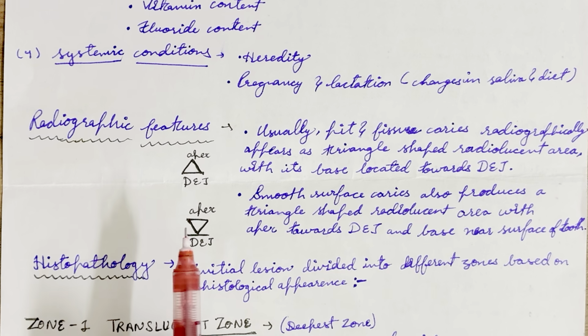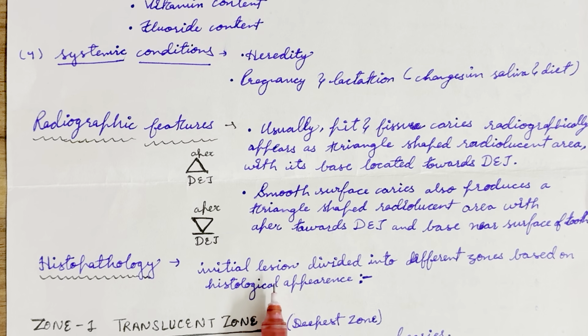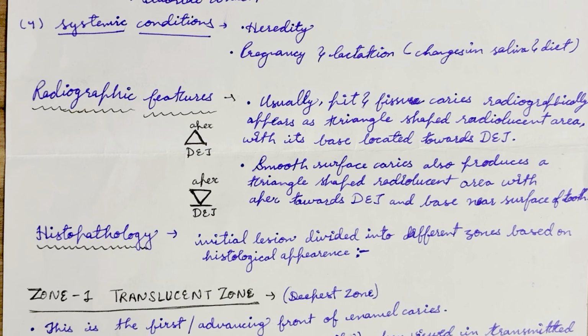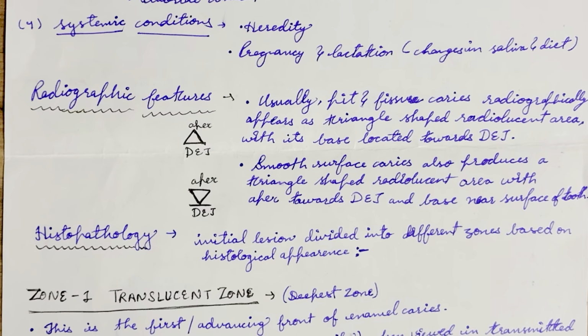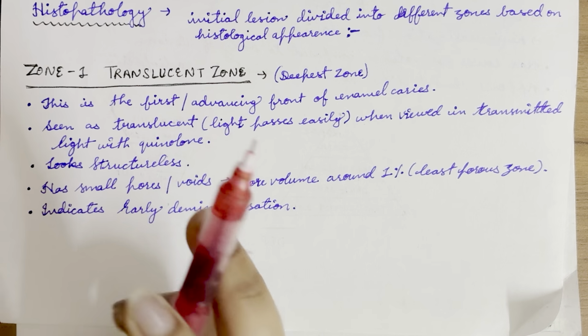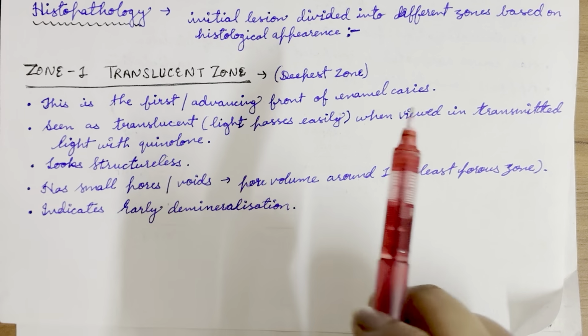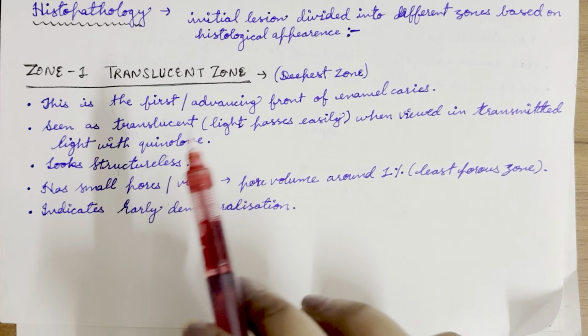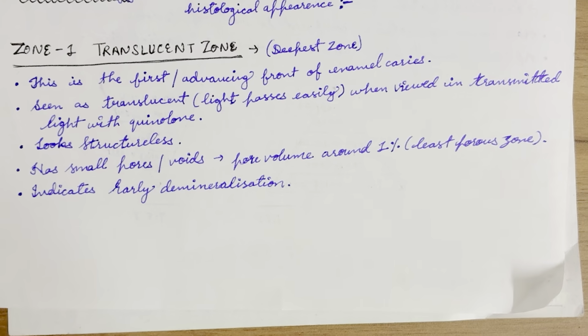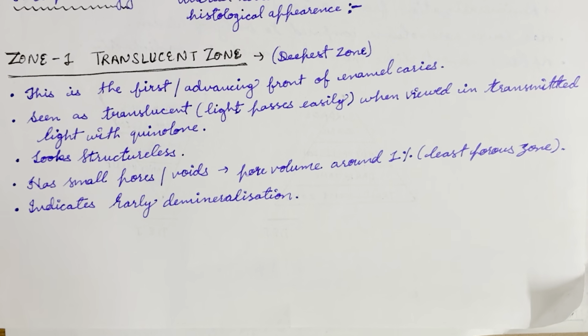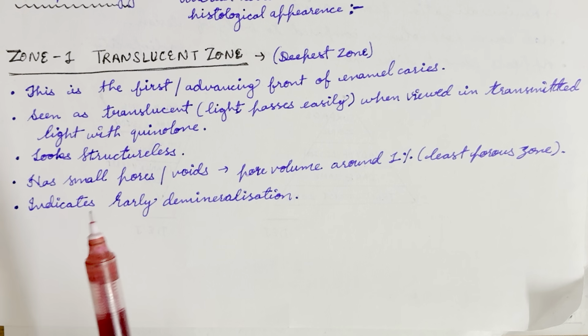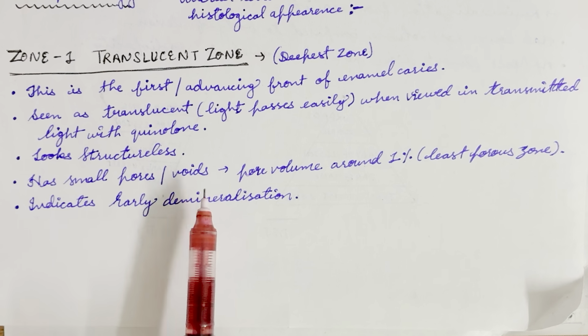The initial lesion is divided into different zones based on histological appearance, starting from the translucent zone, which is the first zone. By passing light, it is viewed in transmitted light with quinoline. It looks structureless, rough, and has small pores and voids, which lead to a pore volume of around 1%. It is the least porous zone and indicates early demineralization of the tooth surface.